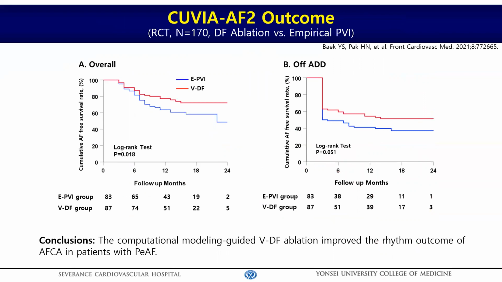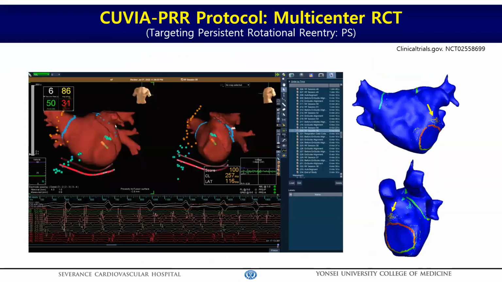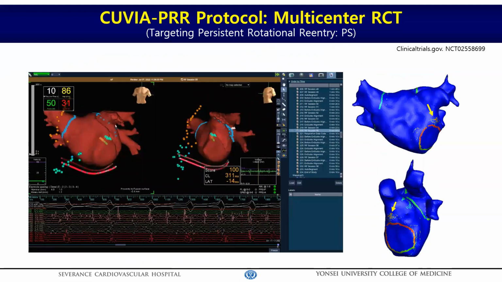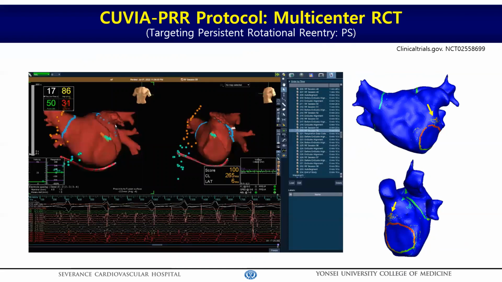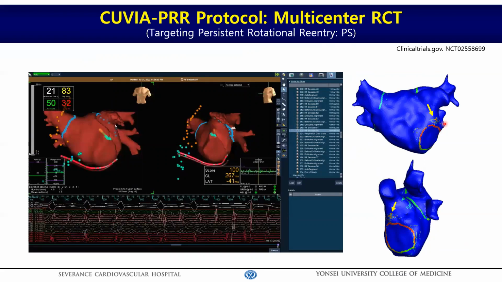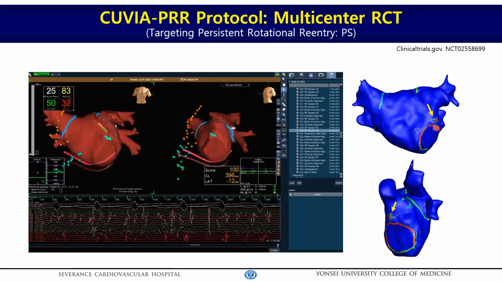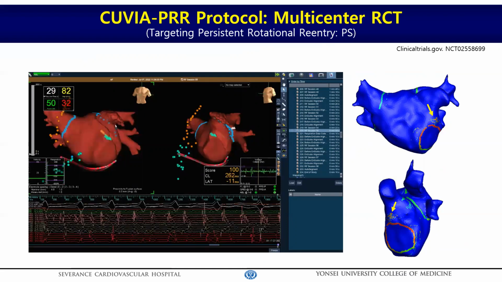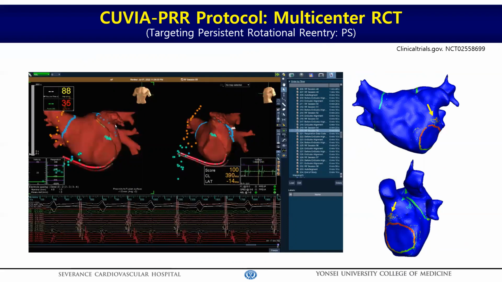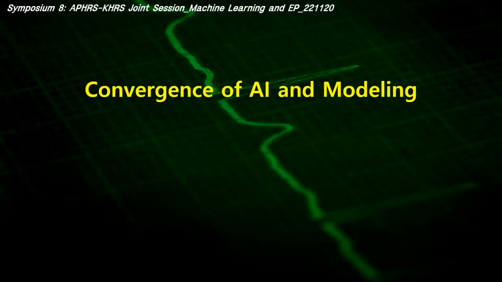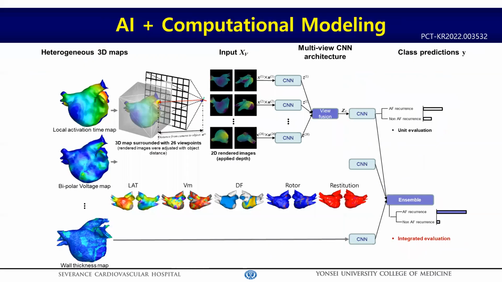This is the outcome of the QBR-AF2 trial. Computational modeling guided additional DF ablation showed a significantly superior rhythm outcome than empirical ablation in patients with persistent AFib. Now we are conducting another RCT targeting extra-PV phase singularity points, and you can appreciate the AF termination during ablation of the phase singularity points on the anterior mitral annulus area in this specific example. We hope we will be able to report the outcome of QBR-PRR next year.